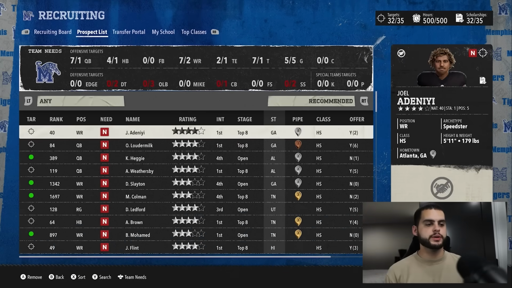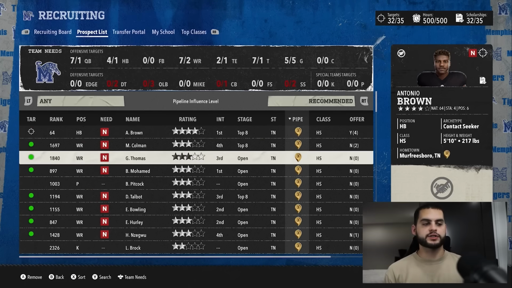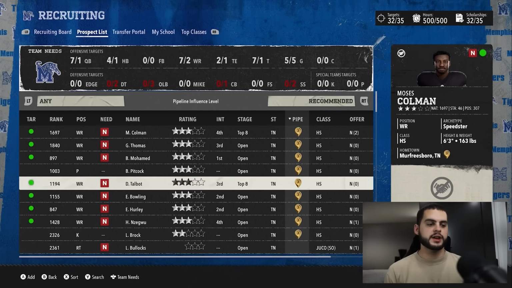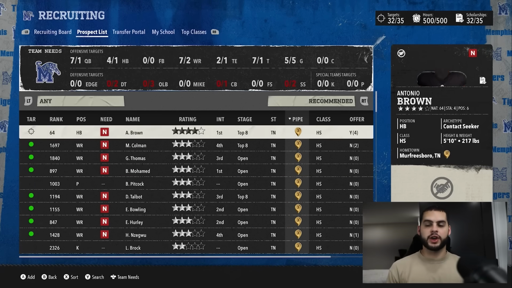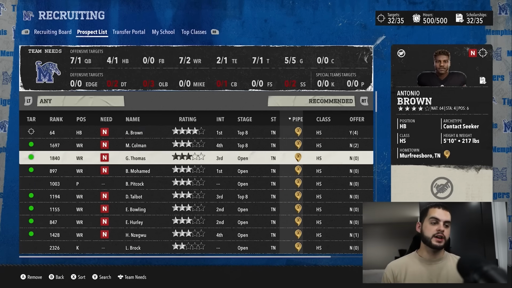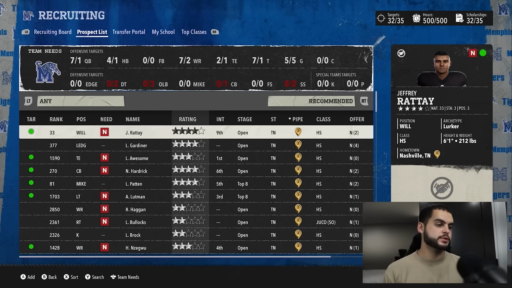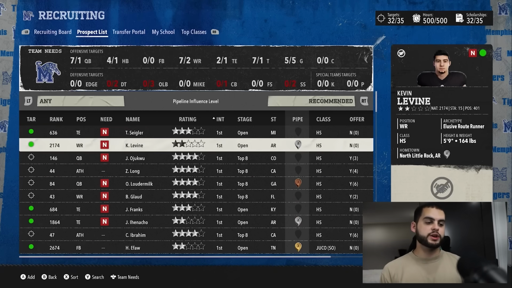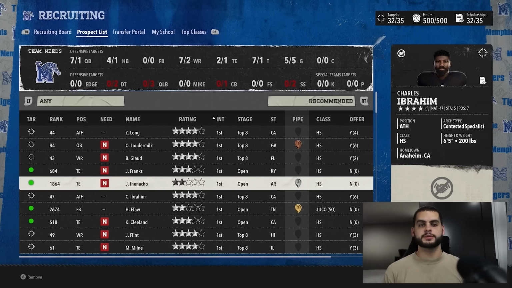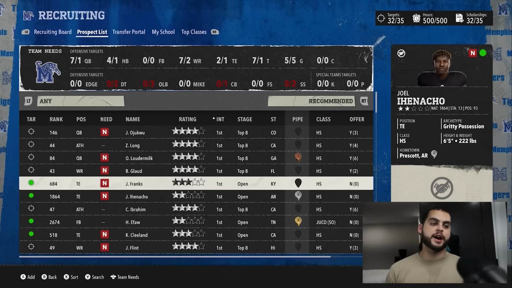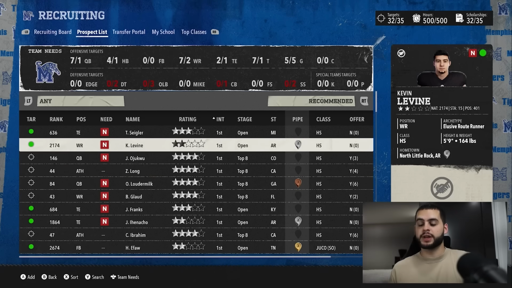Because when you have program builder built up, you end up having a lot of these 5-star pipelines. So see, Memphis only has 3s and nothing else. But if you had program builder built up, you'd have this Tennessee pipeline on 5. And then you'd have all of these 2s. I'm going to sort by interest here. You'd have these 2s on 3s. You'd have the bronze on 2 or 3s. You'd have these on 3 or 4s. And suddenly all those top tier pipelines you have built up would give you a higher range of recruits, because pipeline plays a big role in starting interest and being on their board.